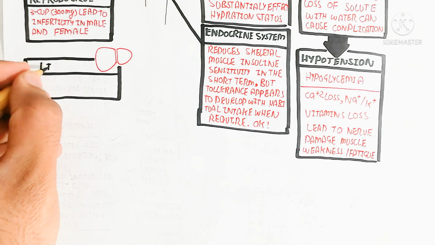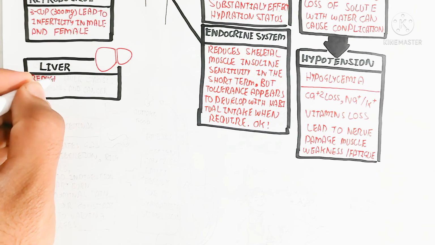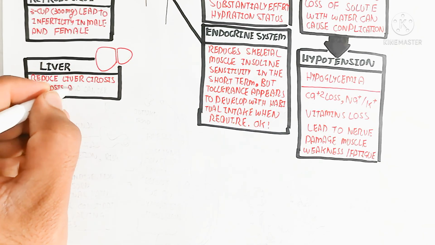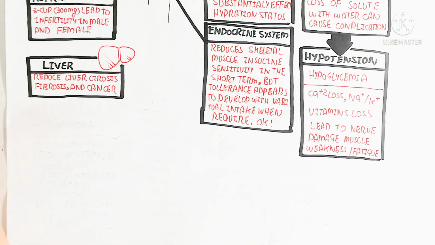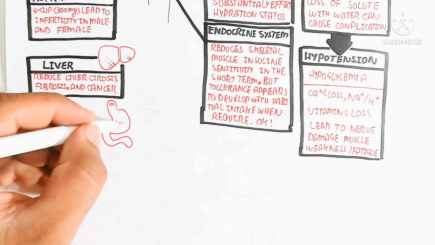For the liver, caffeine reduces liver cirrhosis, fibrosis and cancer, so that is the beneficial effect on the liver, but epinephrine will bind to increase glycogenolysis, so catabolism will also occur.